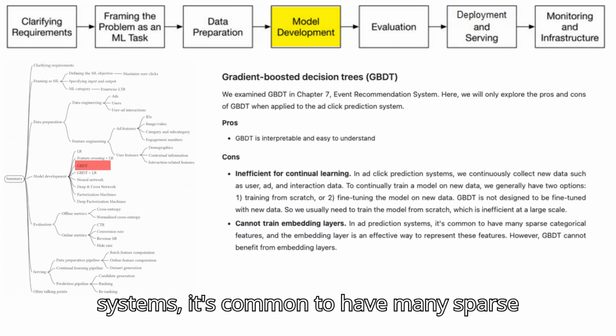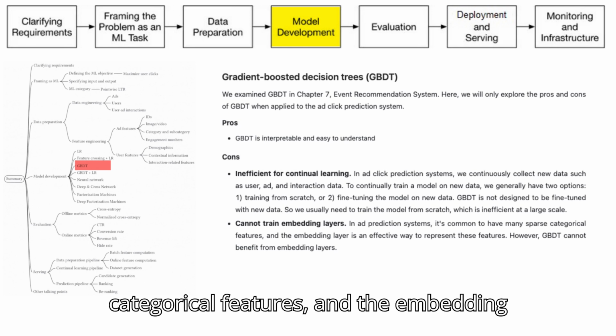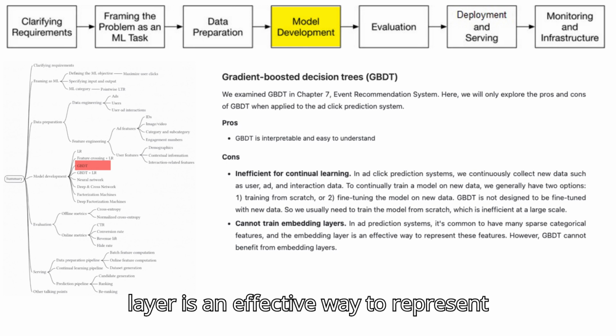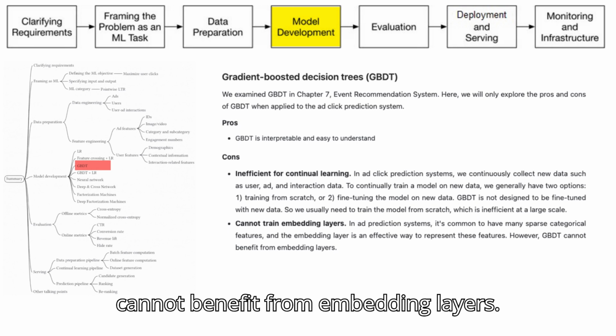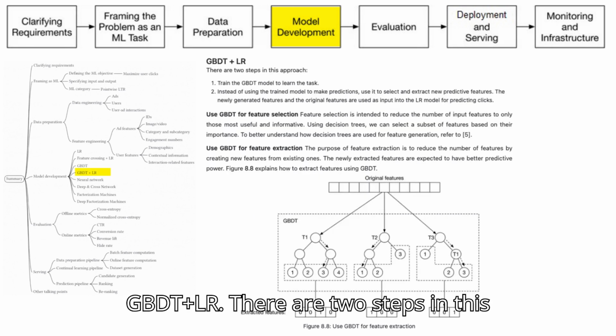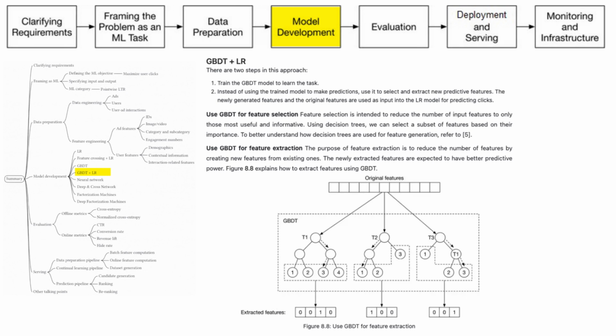In ad prediction systems, it's common to have many sparse categorical features, and the embedding layer is an effective way to represent these features. However, GBDT cannot benefit from embedding layers. GBDT plus LR. There are 2 steps in this approach.